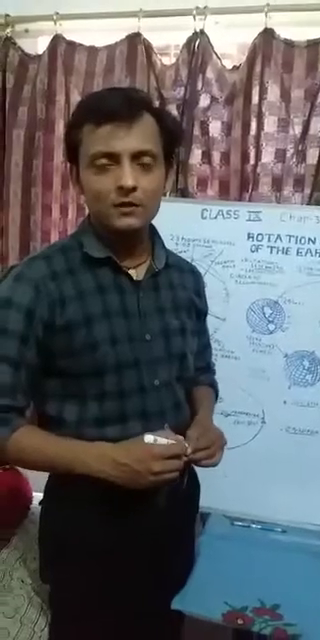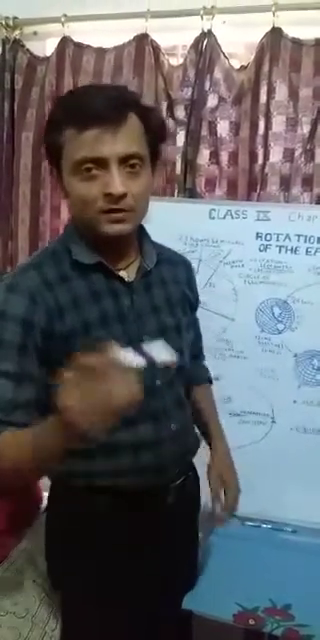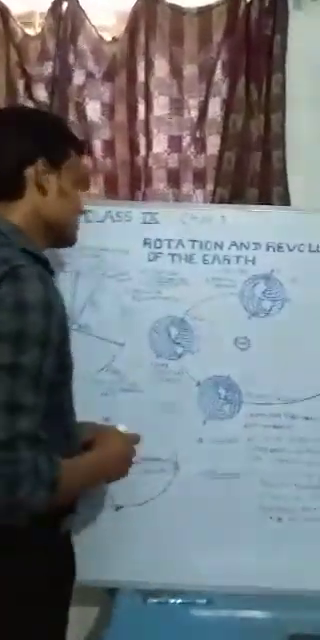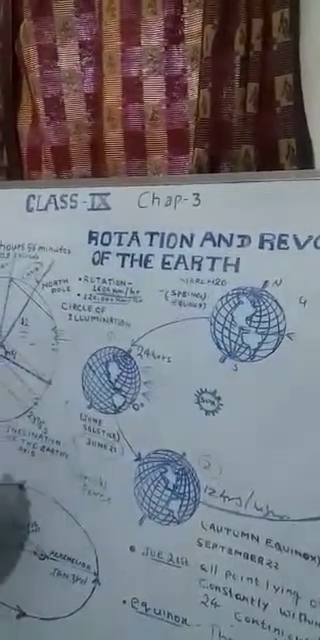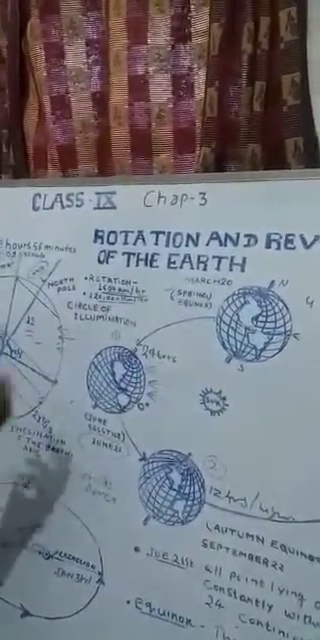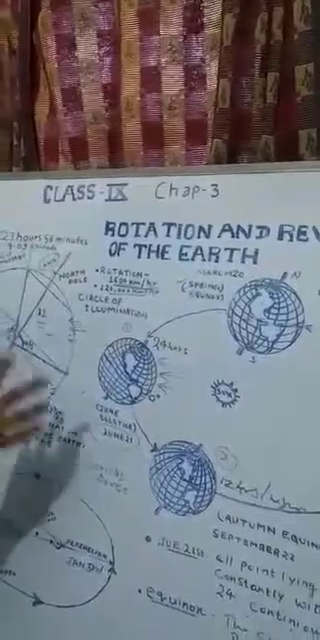Students, today we'll be discussing rotation and revolution of the earth. Rotation and revolution are the two movements of the earth. Our earth is actually involved in two types of movement. First of all, we'll see the rotation of the earth and then revolution.